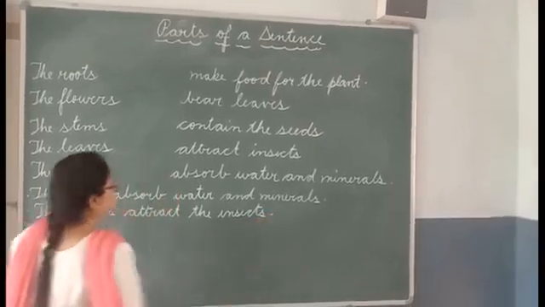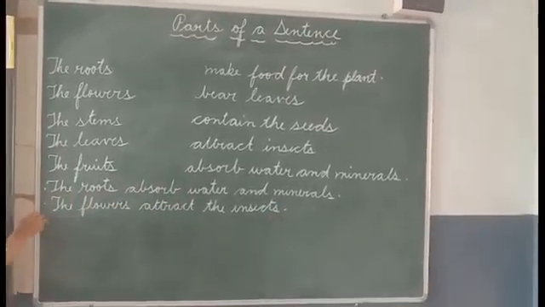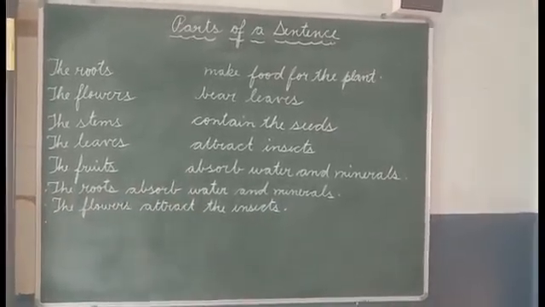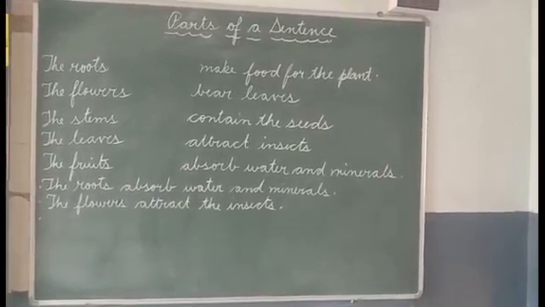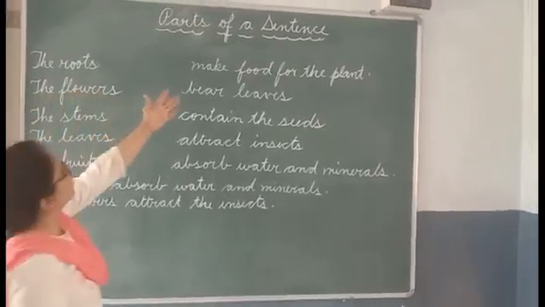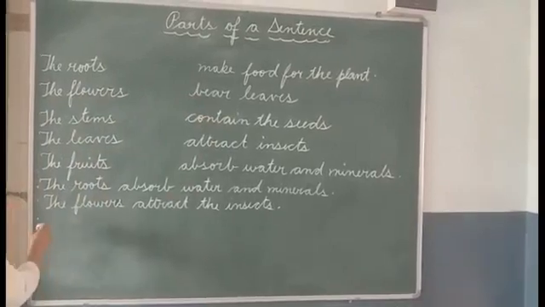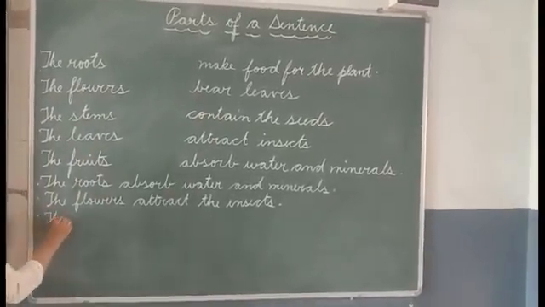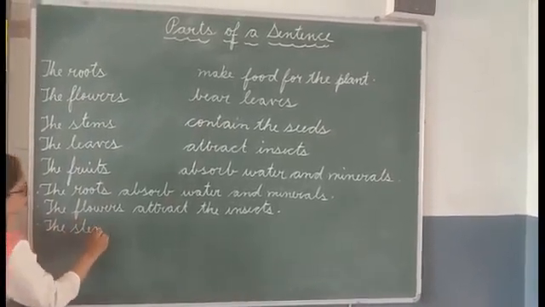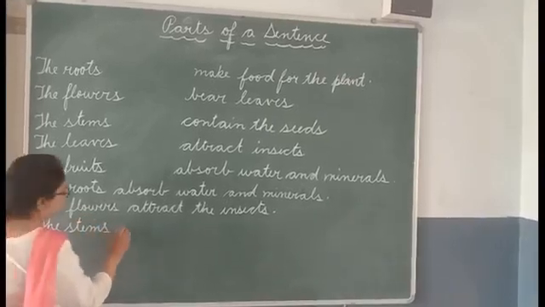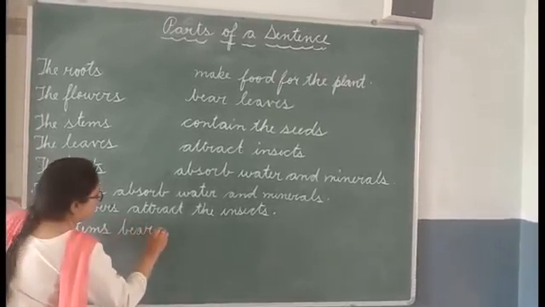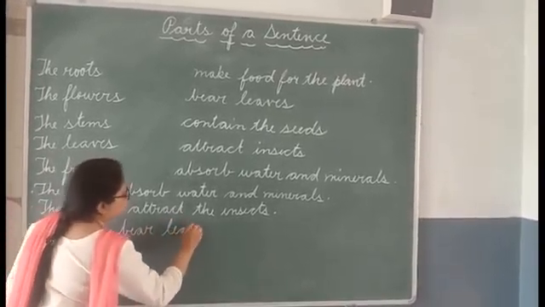Okay. Now we have the next one, that is the stems. It goes with the stems bear leaves. So we write the stems bear leaves.